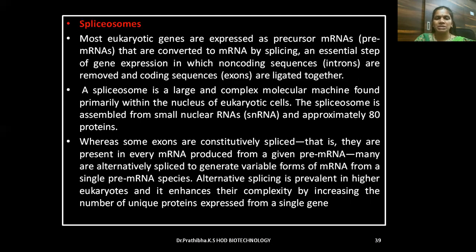Whereas some exons are constitutively spliced, that is, they are present in every mRNA produced from a given pre-mRNA, many are alternatively spliced to generate variable forms of mRNA from a single pre-mRNA species. Alternative splicing is prevalent in higher eukaryotes and it enhances their complexity by increasing the number of unique proteins expressed from a single gene.